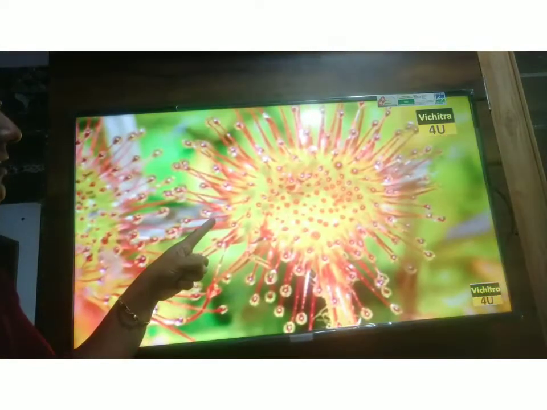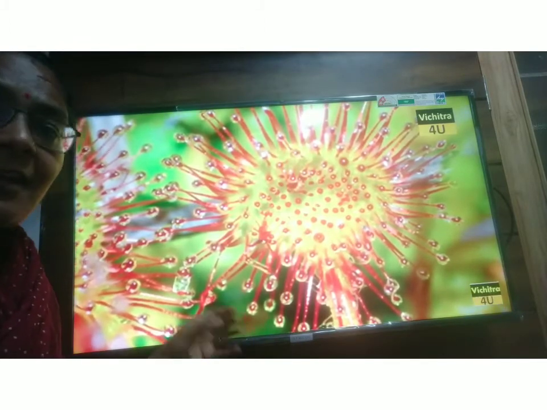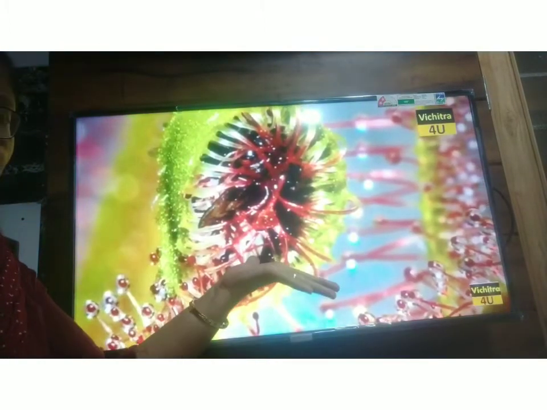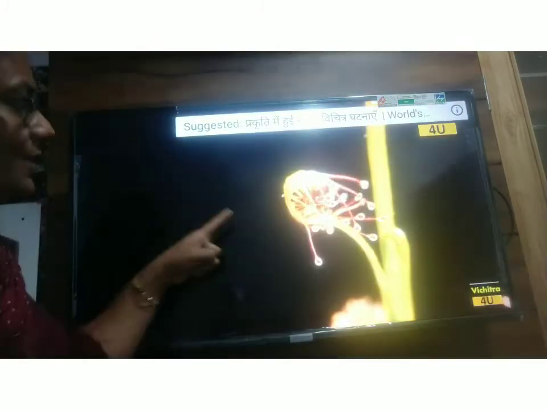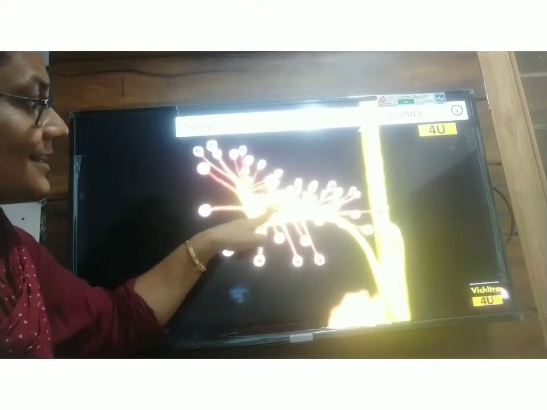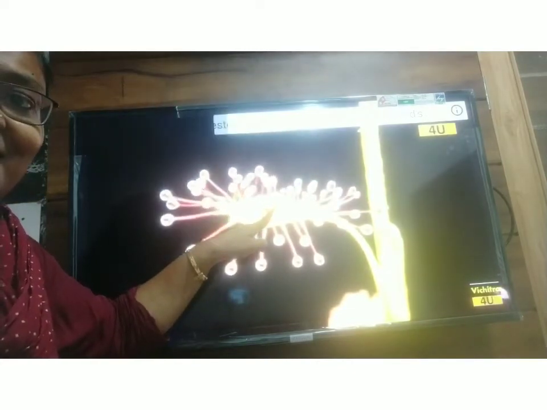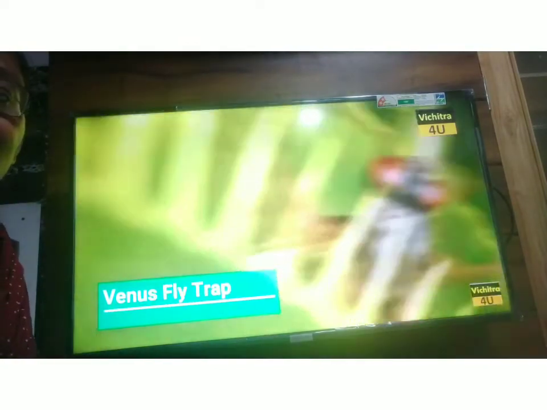You can see it very well. When it gets digested fully, it again opens and gets ready for the next prey to capture. Here you can see it is opening again, and here is the digested insect. So beautiful.